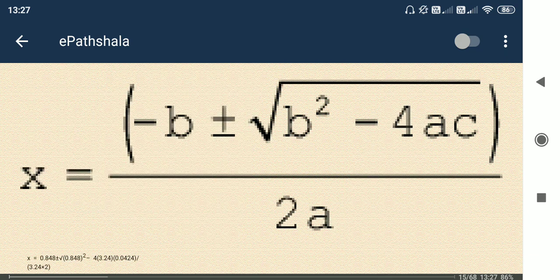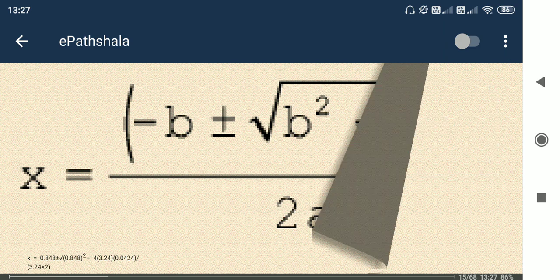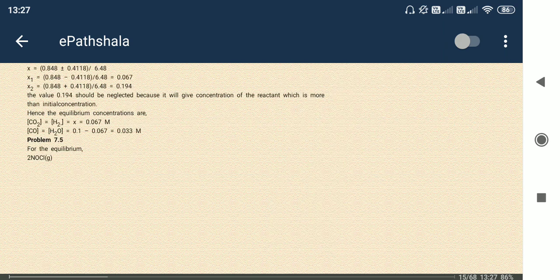Okay, this one formula is from mathematics. The quadratic equation is ax² + bx + c = 0. If it is the equation, then the value of x will be x = (−b ± √(b² − 4ac)) / 2a.